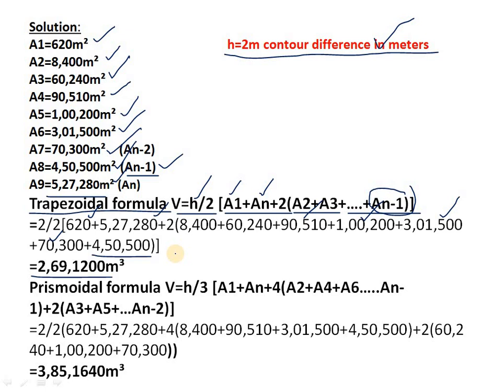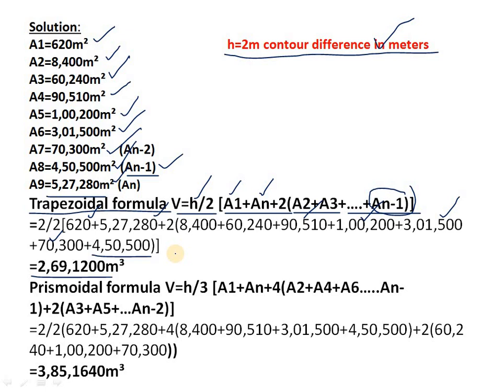So first we have to enter 620 plus 5,27,280 plus 2 into, open brackets, 8,400 plus 60,240 plus 90,510 plus 1,02,200 plus 3,01,500 plus 70,300 plus 4,50,500 and again close the brackets. Then you press the equal to. You will get the answer as